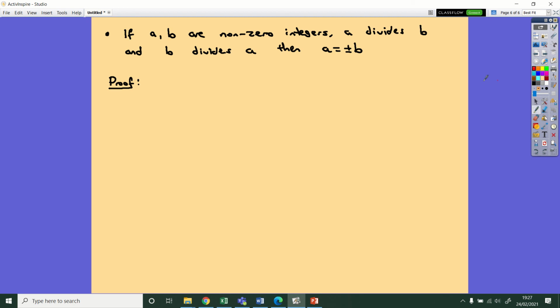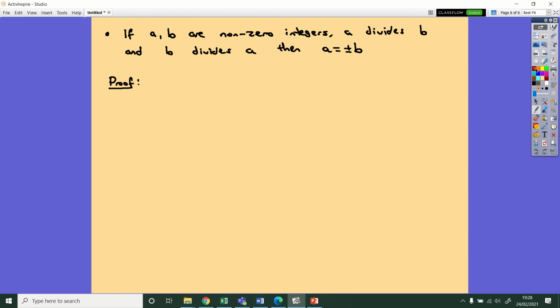Okay, right, let's give this one a shot, shall we? So let's read through carefully. We've got A and B, they're non-zero integers. The non-zero part is probably important, okay? It's not just there for decoration. A divides B, in other words, A is a factor of B, and B divides A. So we've got both of these. Then we're showing that A must be plus or minus B. So that's pretty obvious if you think about some examples. If you've got two numbers that divide each other, then the only way that can happen is if they're either the same or if one is the negative of the other, right? You can think of some examples there, but we're going to prove it's always going to work.